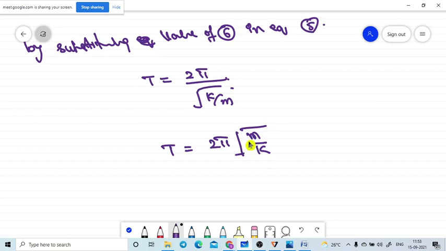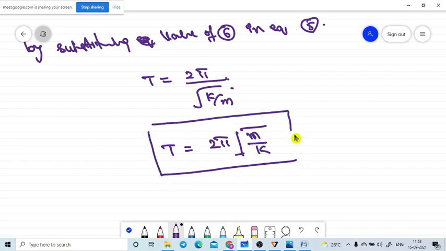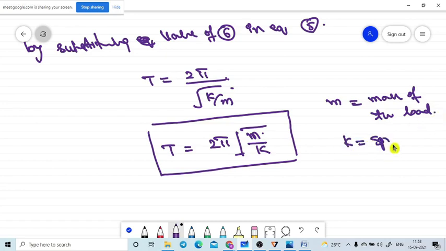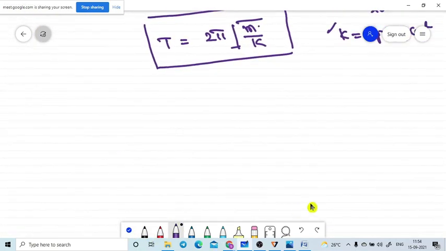M by k. That means this is the formula for the time period of the spring loaded system. In this formula, m is equal to the mass of the load which is attached to the system, where k is equal to the spring constant. If you know these two values, we can easily find out the time period of the oscillating spring loaded system.